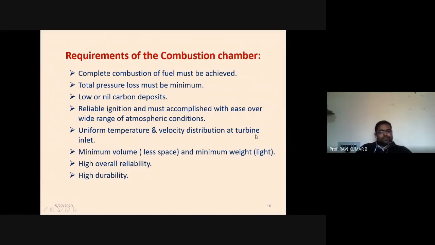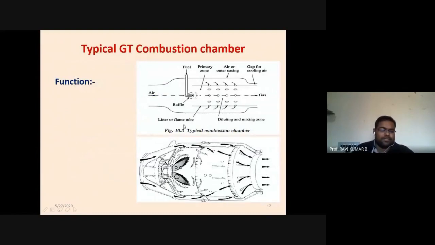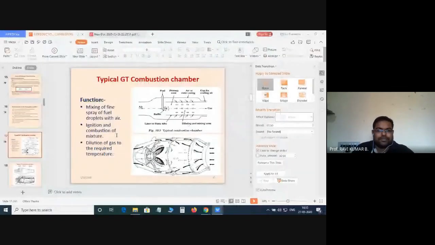Uniform temperature and velocity distribution at the turbine inlet. Minimum volume requirement, that is, less space. It should occupy less space with minimum weight, particularly lightweight. Higher overall reliability and high durability are expected for aviation requirements. So this thing I'm not going to cover. These are the typical combustion chamber geometries. So this is the theory portion of it.